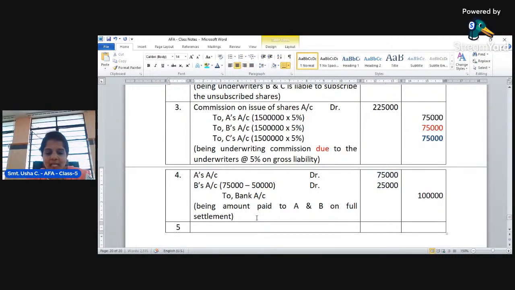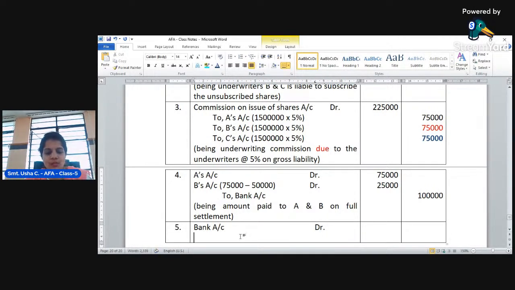We can pass the last entry for C's account, where C is liable to pay. That means the amount must be received from C. So bank account debit, to C's account. How much does C have to pay? C had to pay 5,50,000, whereas the company has to pay 75,000 rupees of commission.